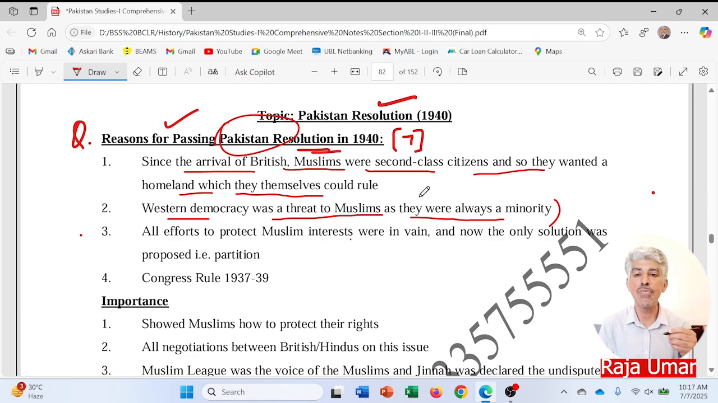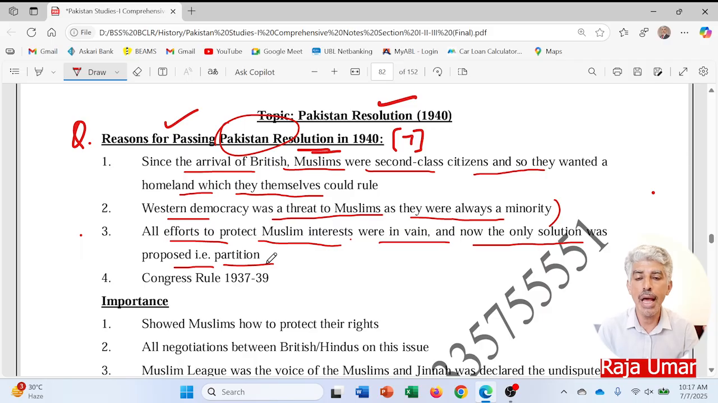They felt that Western democracy would ruin their identity, and they would remain a minority throughout. They would not be able to have any powers, nor establish the central government while the subcontinent remained a single state. That's why they demanded Pakistan. They demanded partition in 1940 through the platform of this Pakistan Resolution. All efforts to protect Muslim interests were in vain, and now the only solution proposed was partition.